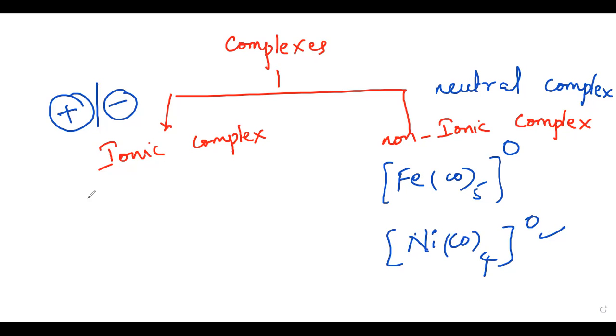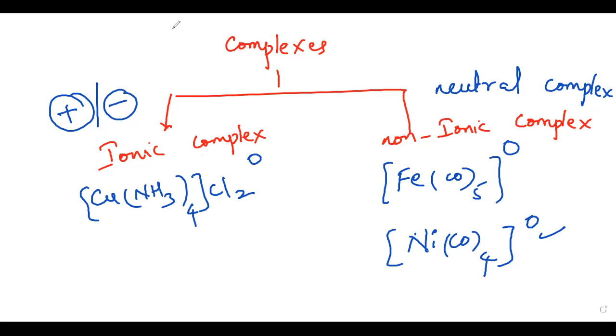Now let us say in case of an ionic complex, let us take a simple example like this: [Cu(NH3)4]Cl2. Here copper is coordinated with four ammonia ligands. Is it a charged complex or a neutral complex? Is it an ionic complex or a non-ionic complex? Definitely it is an ionic complex. Why? Because here there is no charge totally, which is zero. But how are you saying it is an ionic complex? Because here we have to see only the coordination complex.